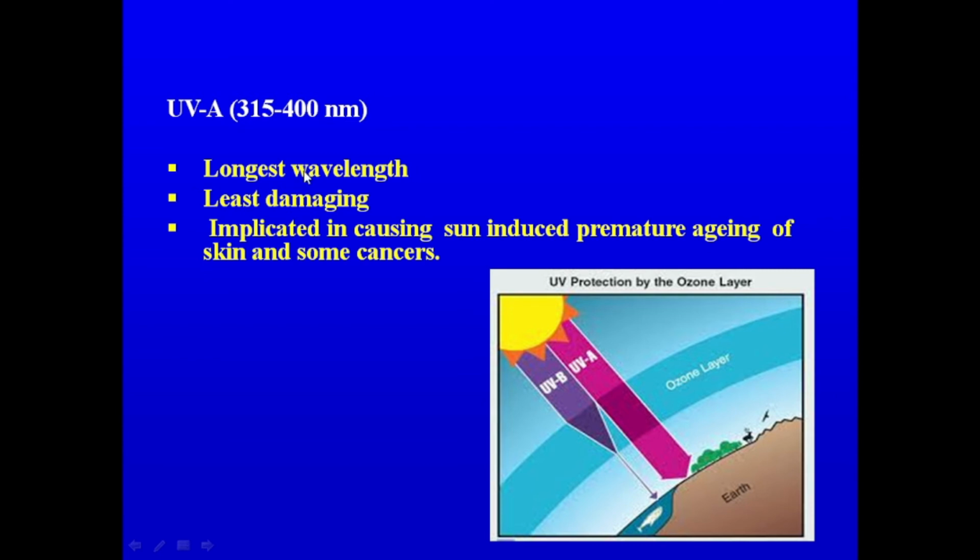I have already discussed the UVA radiations are having the longest wavelength out of the three subcategories of the UV. It is the least damaging type, and it is commonly implicated in causing the sun-induced premature aging of the skin as well as some cancers.